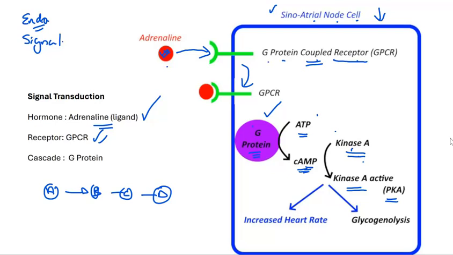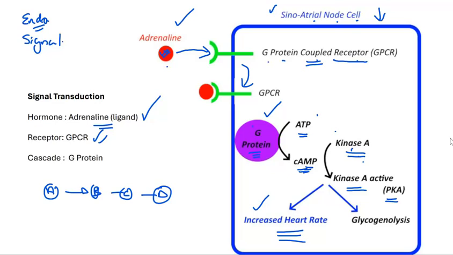And PKA is responsible for increasing heart rate. This makes a lot of sense, as we know that in stressful or threatening conditions, our heart rate may increase. And this is the signal transduction in detail, the effects of adrenaline on increasing heart rate.